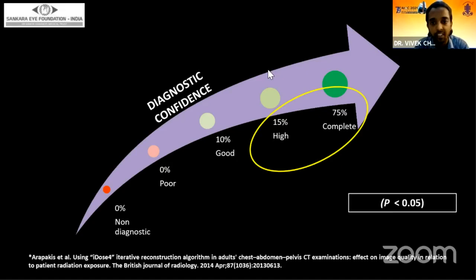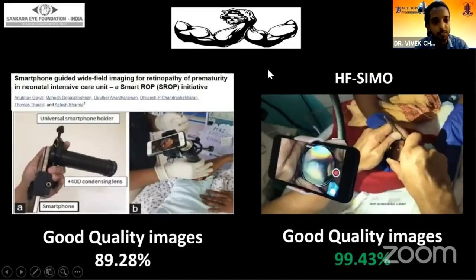How does this instrument fare with other instruments which are similar in appearance? The Smart ROP initiative, which was given by Goyal et al. in 2019, used a PVC pipe for the same. They obtained good quality images in around 89.28% of the eyes which they studied, but we obtained around 99.43% good quality images.